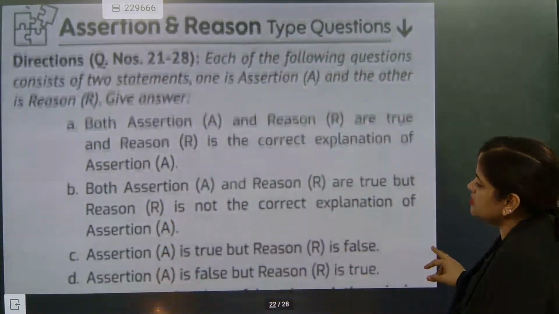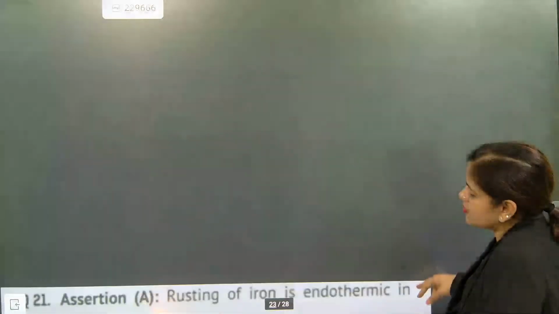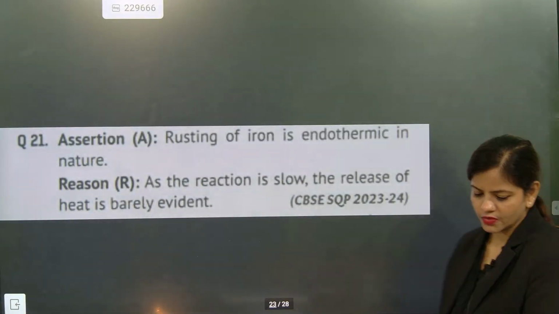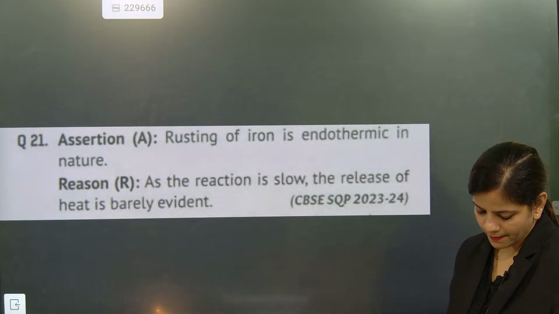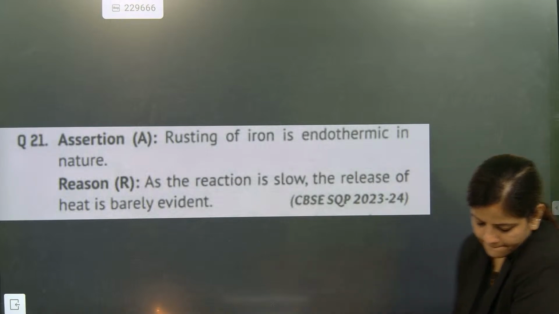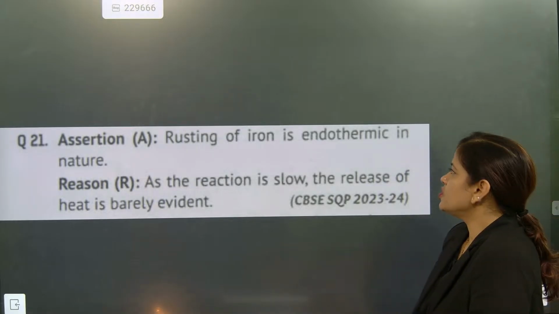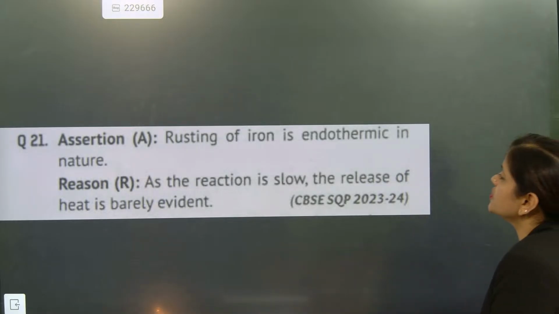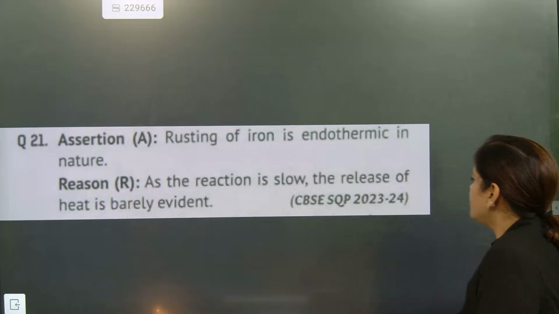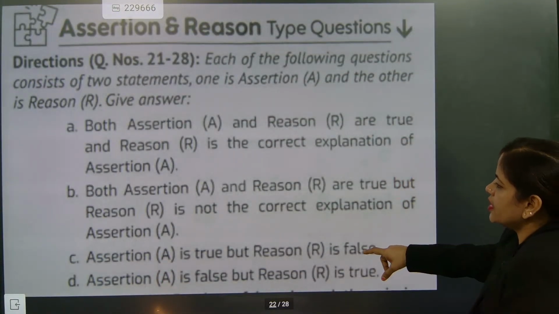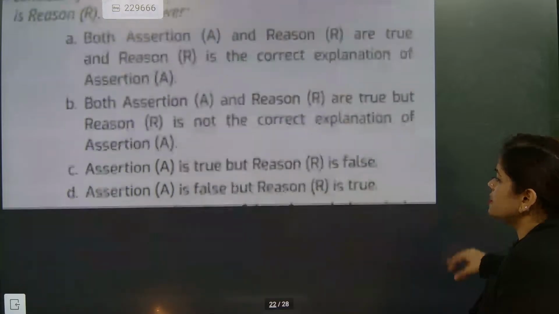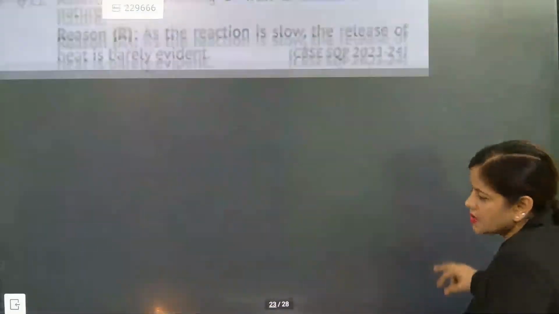Assertion reason. This is the boss of everything. Go for the 21st question, the assertion reason, please. Rusting of iron is endothermic in nature. First, you check this one out. Assertion and reason both true; this not supporting; assertion is true, reason is false; assertion is false, reason is true.